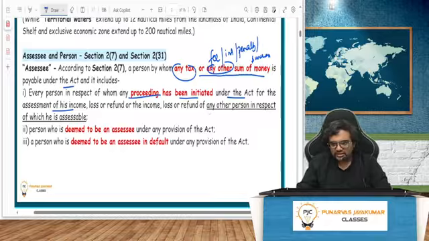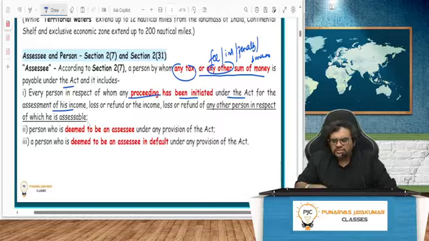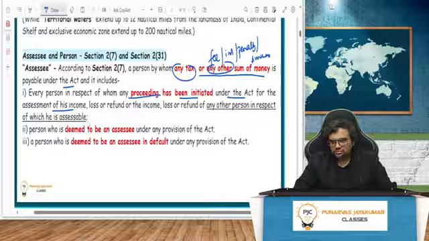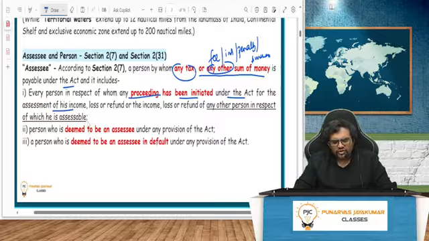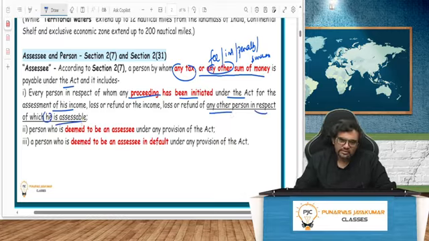Or any other person in respect of which he is assessable. Any other person, small baby, individual. Nowhere does it say an individual should be 20 years, 18 years. No, it says individual. So on behalf of a baby which is earning a lot of money, who is taxable? You, the parents. That's what it means: in respect of any other person, the baby, in respect of which he, that is the parent, is assessable.